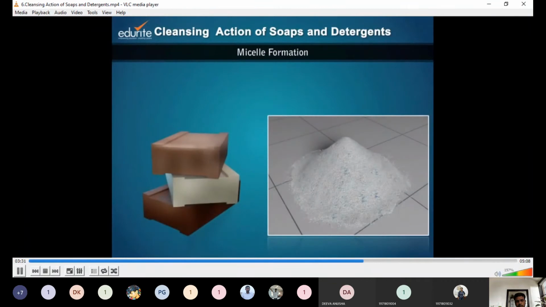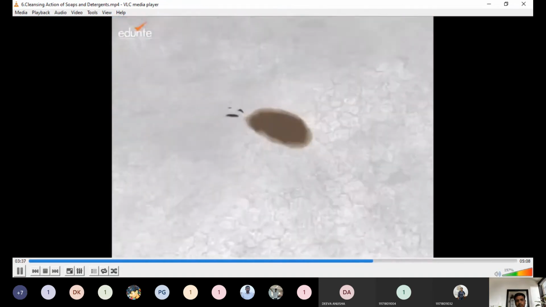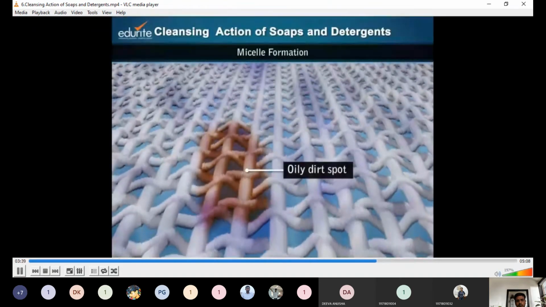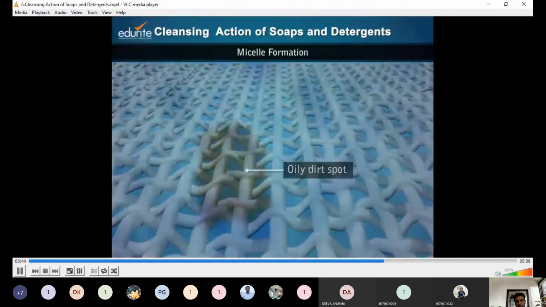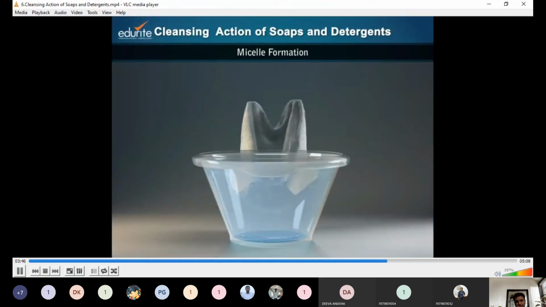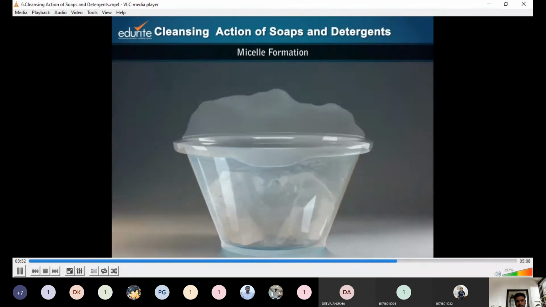Have you ever wondered how soaps and detergents work to get rid of dirt and grime? Here's how. Dirt or grime generally has an oily component. Water cannot dissolve oil, and hence water by itself cannot take away dirt. This is where soap or detergent comes in use. Dirty clothes are soaked in water containing soap or detergent.